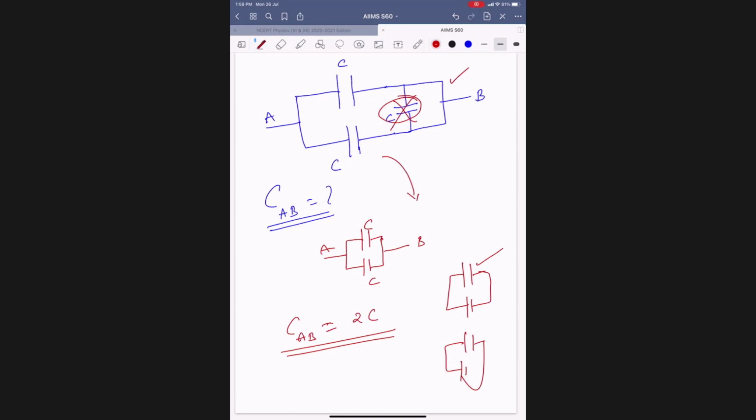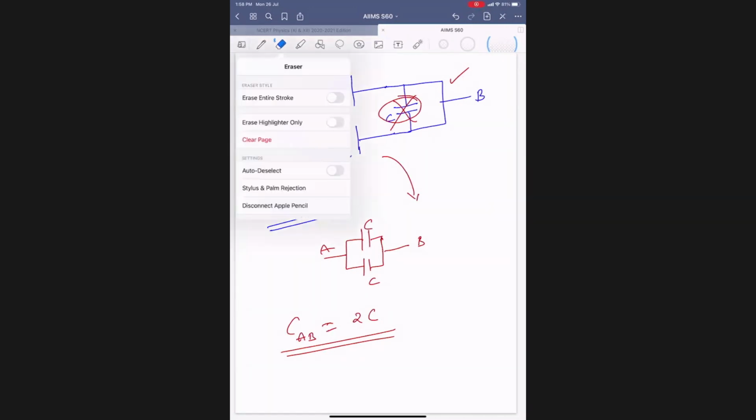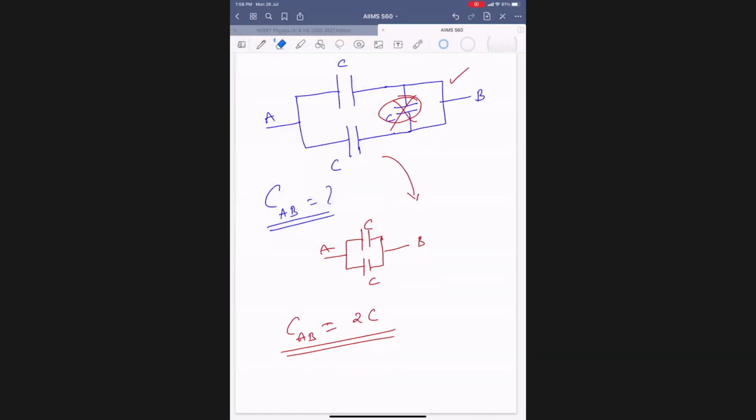Got it? Can you repeat, sir? Why are we ignoring that? See, to charge up the capacitor, the two ends must have some potential difference, na? Then only they can charge up. This upper end is connected to B, the lower end is also connected to B only, na? Is there any potential difference between them?